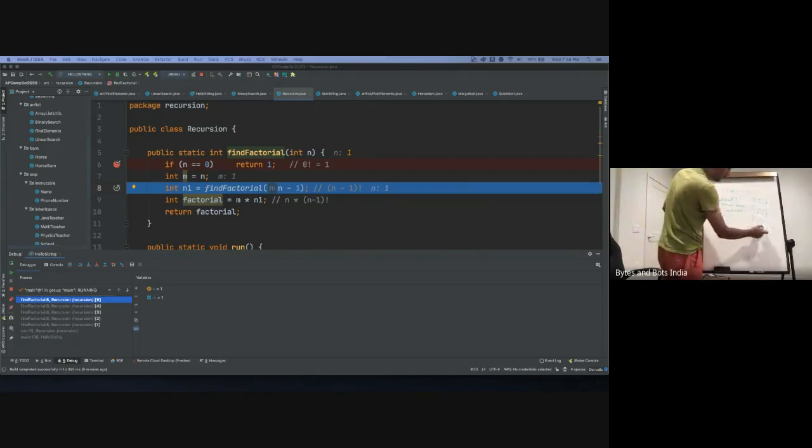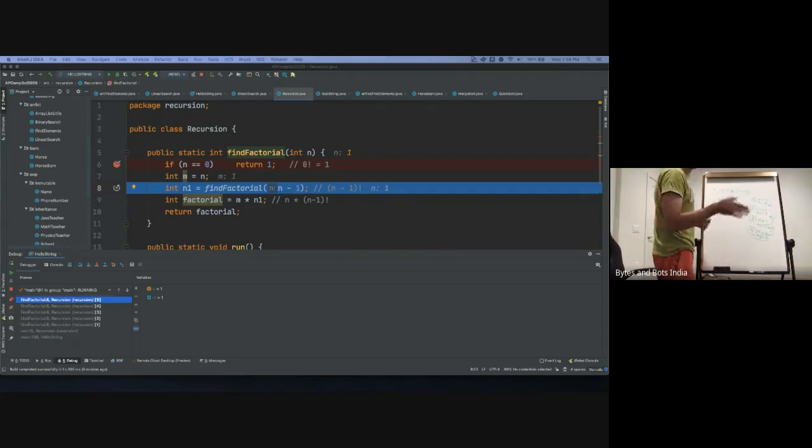So we return back, and from here we go back here. This n1 gets replaced by 1. So we multiply n and n1, and then we go a level up. We try to fill that question mark here, and then whatever result is here goes back here.